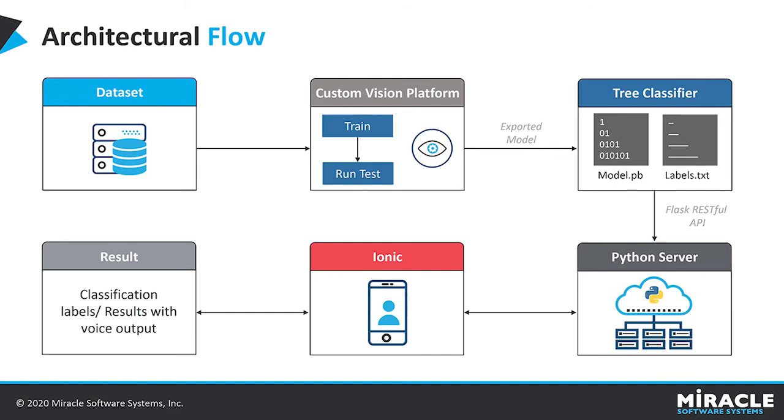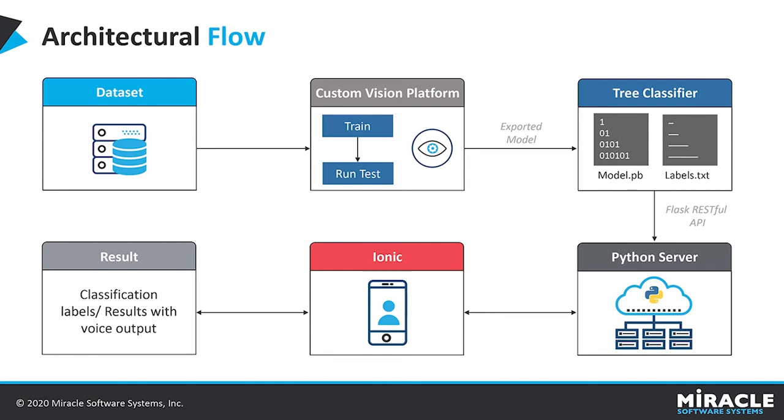For training the model, we input the data set and upload the images and we train the data set. Once we train the data set, we will have to test the model. This is all done using the Custom Vision platform, and we will study more about this platform in the coming slides. And once the model is ready, we are ready to export it. Microsoft Custom Vision platform has this wonderful feature of exporting the model to any required framework. It can be a TensorFlow model for Android, or it can be a CoreML model for iOS. As we are developing an Android application, I have exported the model to a TensorFlow model.